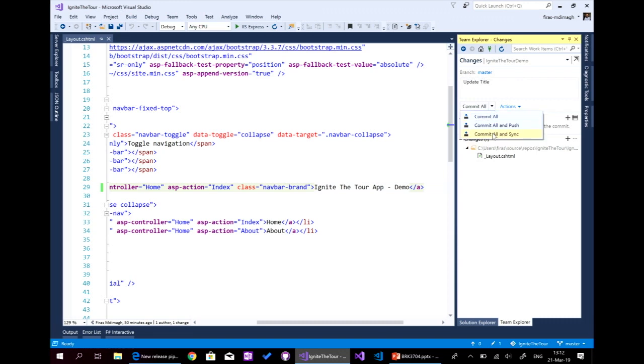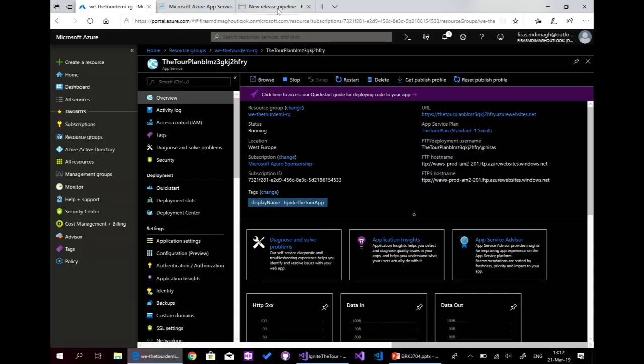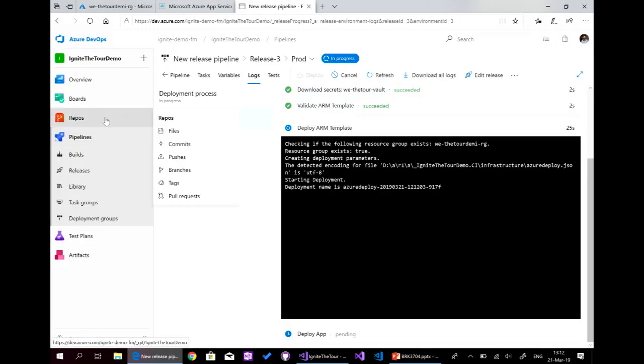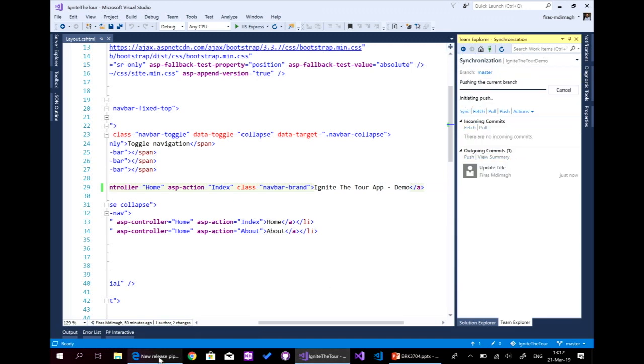So deploy ARM template and deploy app. So what we're doing now is just pushing. In parallel, this is another thing. We'll update the repo, the code, to update the title, which will trigger the build.